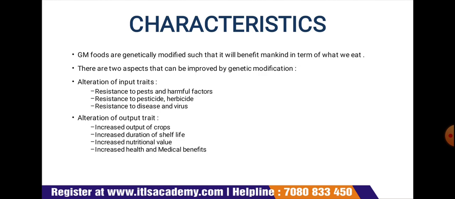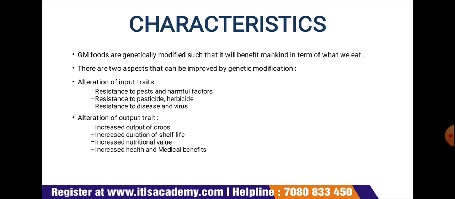There are two aspects that can be improved by genetic modification, and we are talking about the input basis and the output basis: the alteration of the input trait and the alteration of the output trait. Input traits include resistance to pests and harmful factors, resistance to pesticides and herbicides, and resistance to disease and viruses. These are included in input traits because these are the initial conditions; if we provide proper conditions to the food plants, the further production will be of good quality.